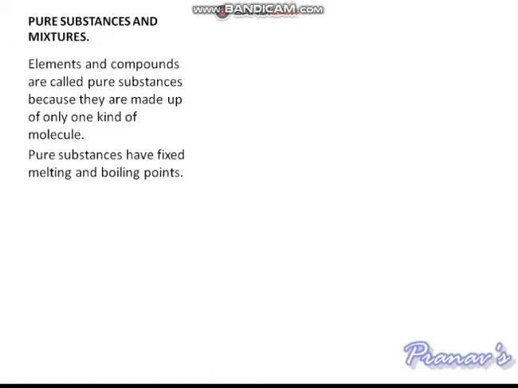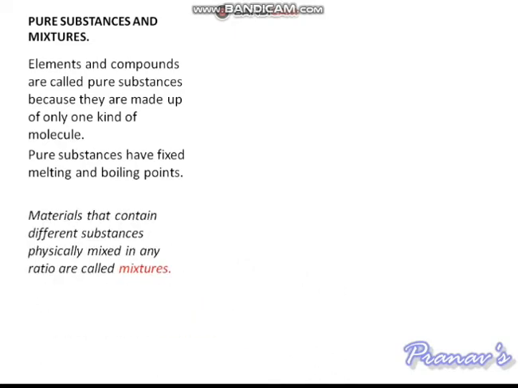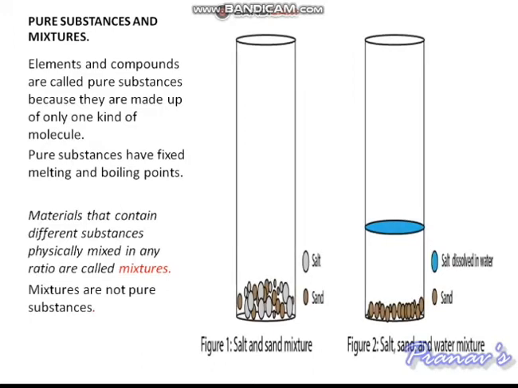Pure substances and mixtures. Elements and compounds are called pure substances because they are made up of only one kind of molecule. Pure substances have fixed melting and boiling points. Melting point means the temperature at which it melts, and boiling point means the temperature at which it boils. Materials that contain different substances physically mixed in any ratio are called mixtures. Mixtures are not pure substances. See the salt and sand mixture, and salt, water and sand mixture.